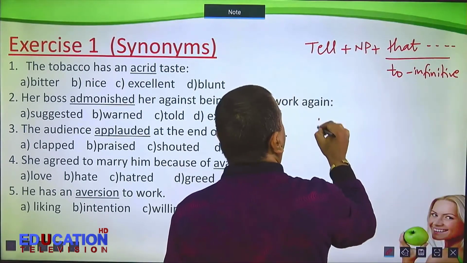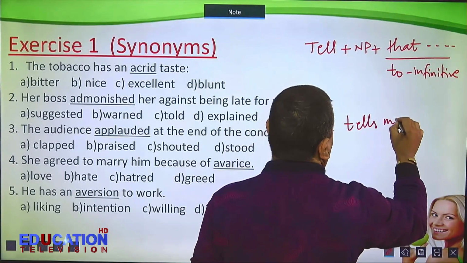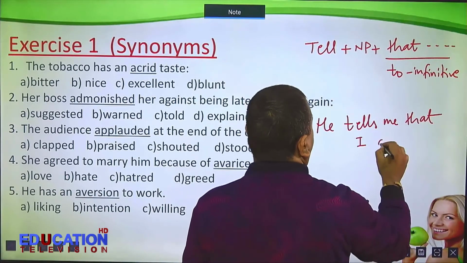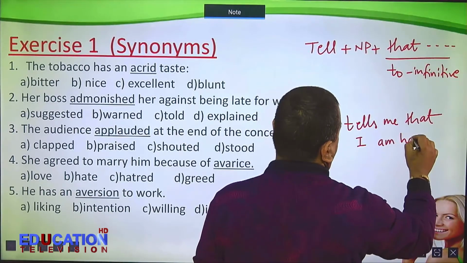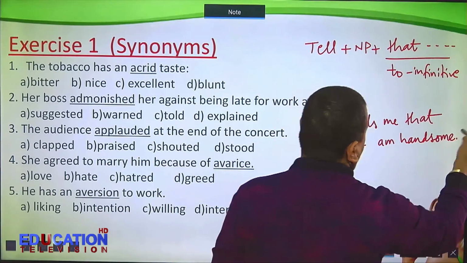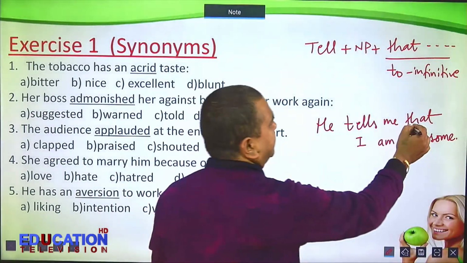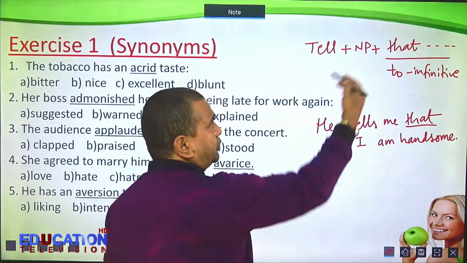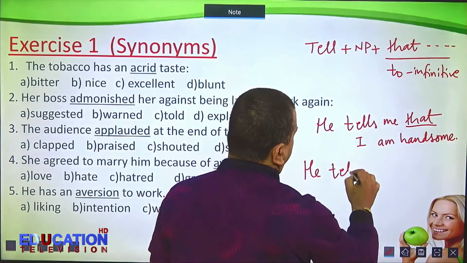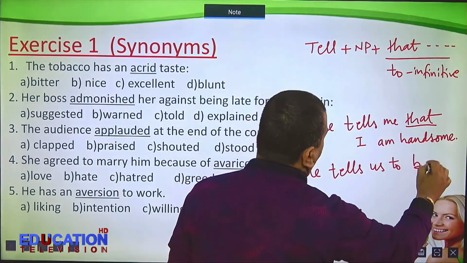For example, he tells me that I'm handsome. So the word tell is followed by that clause. Another, to infinitive. He tells us to be quiet.